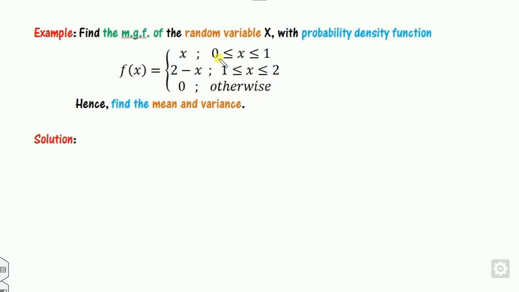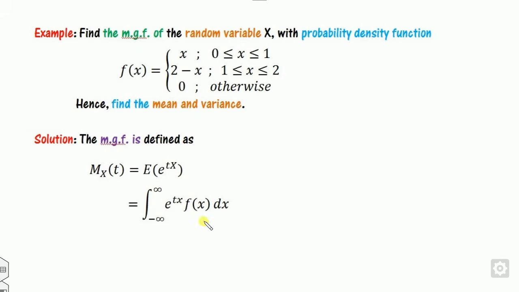Okay, look at one more example. In this video we will see the last example, how you find a moment generating function which is not exponential, not Laplace, not normal, and so on. How do you find the moment generating function and the corresponding mean? Look at that, the domain is from 0 to 1 and 1 to 2, so this is continuous. Once it is continuous, you have to expand like this way.